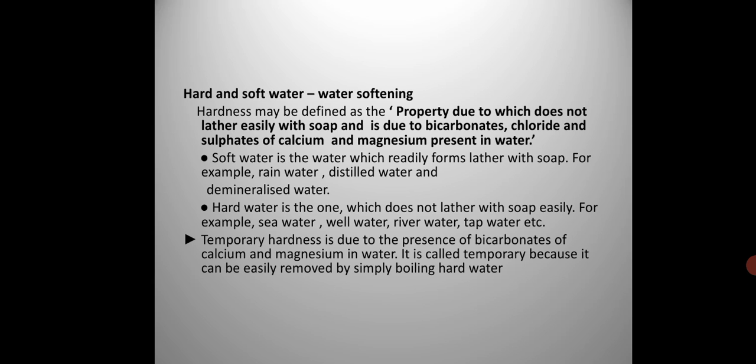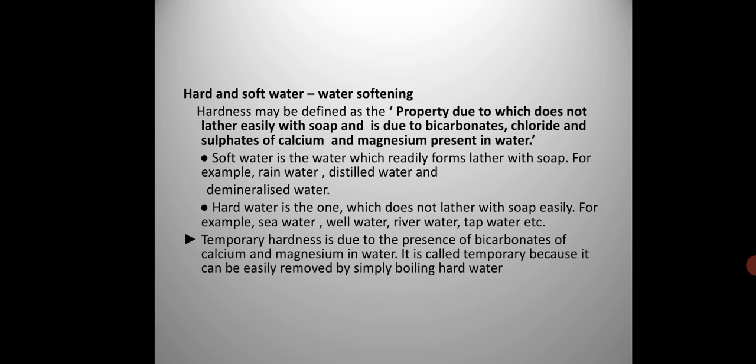So soap is C17H35COONa. When it reacts with calcium chloride, suppose in water calcium chloride is there, then it will form (C17H35COO)2Ca, which is a white precipitate, calcium stearate, plus sodium chloride. Similarly, C17H35COONa, that is your soap, reacts with MgSO4. Suppose magnesium sulfate is present in water. I said calcium, magnesium chlorides, sulfates, and bicarbonates. It is going to form (C17H35COO)2Mg, which is also a curdy precipitate, plus Na2SO4.